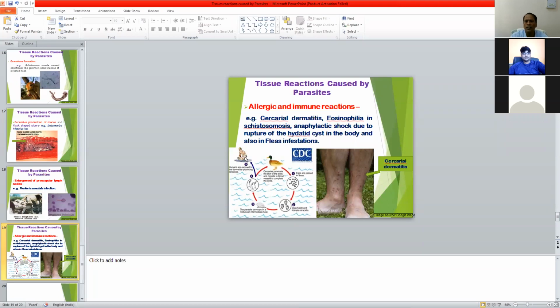When a man goes to ponds for bathing or some other purpose, cercariae may penetrate the skin and result in cercarial dermatitis. Another allergic and immune reaction is anaphylactic shock due to hydatid disease, which I have discussed in previous classes. Anaphylactic shock occurs during hydatidosis.